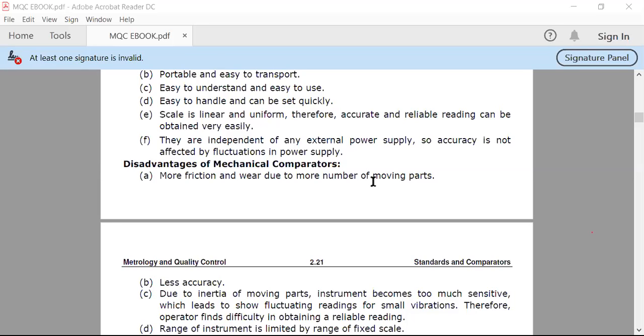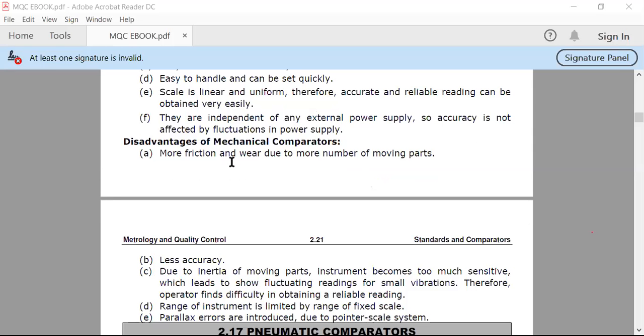In this total process, they come in contact with each other and friction happens. Due to that friction and the number of moving parts, they come to wear. So they may wear out. That's why the life of mechanical comparators is very less as compared with the other comparators.